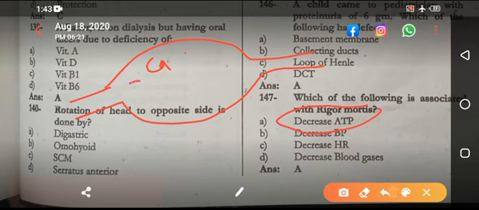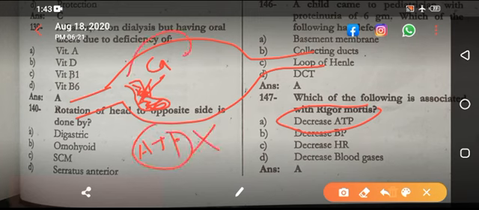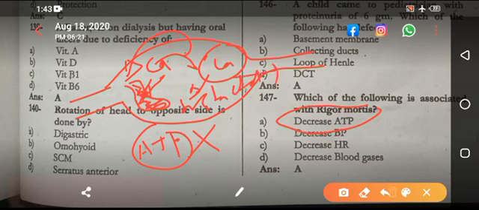But calcium is stored in the sarcoplasmic reticulum. For the uptake of calcium, you need ATP. If there is no ATP, there is no uptake of calcium, and there is calcium in the muscle. If there is calcium in the muscle, it causes sustained contraction and causes rigor mortis.